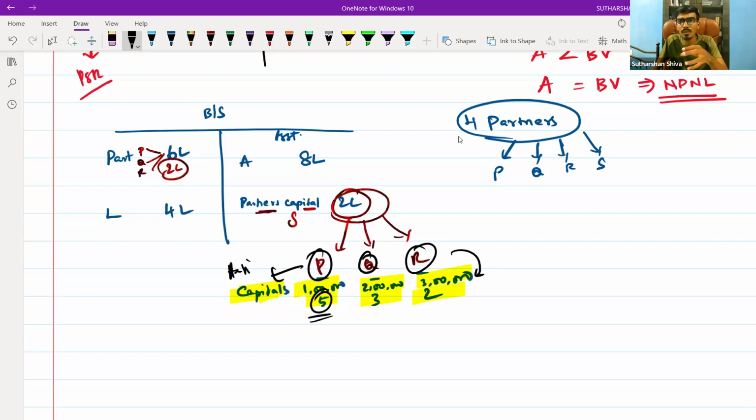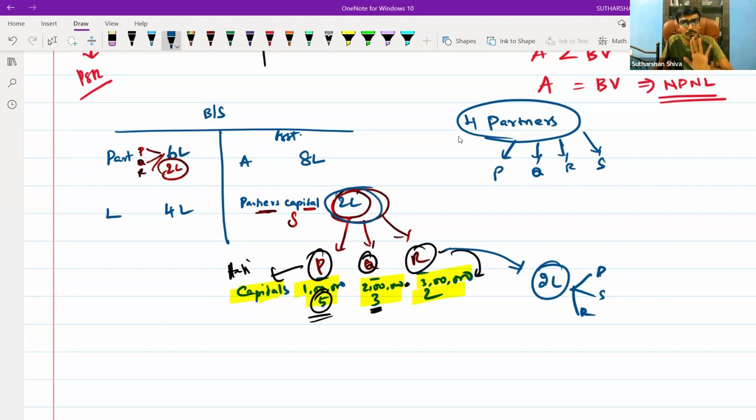Then Q may have done less work than partner P. So even though he has put in a median capital, he has been allotted the 3 ratio. And R, even though he has invested more money, is not going to focus on this partnership firm. He says, you will take care of this, I will only share 2/10 of the profits. So this is what they said. So now what will R say? This 2 lakh loss, I will take in the PSR, in the profit sharing ratio.